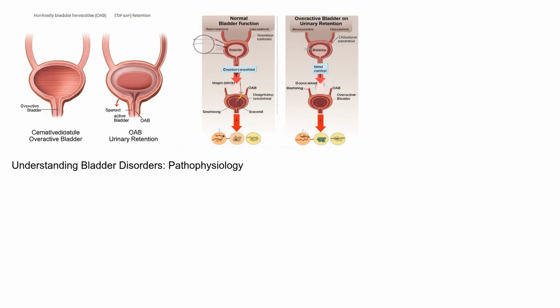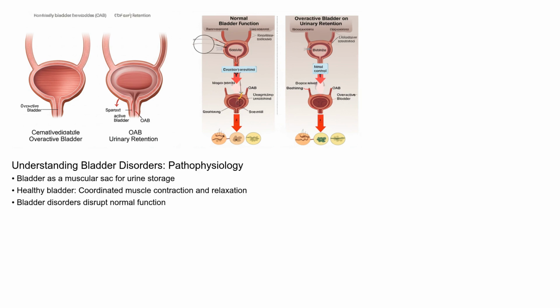To understand bladder disorders, we need to look at the pathophysiology, how these conditions affect the bladder's normal function. Imagine the bladder as a muscular sac responsible for storing urine. In a healthy bladder, muscles contract and relax in a coordinated manner, allowing for controlled urination. But in bladder disorders, this process is disrupted. For example, overactive bladder involves involuntary bladder muscle contractions, leading to urgency and frequent urination. On the other hand, urinary retention occurs when the bladder is unable to empty completely, often due to a blockage or nerve damage. Understanding these disruptions is key to managing the symptoms effectively.